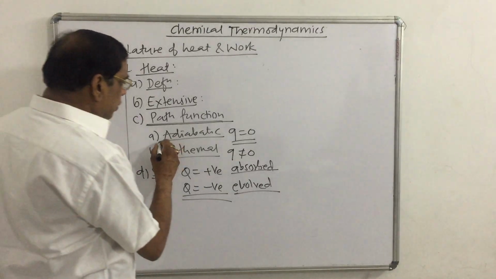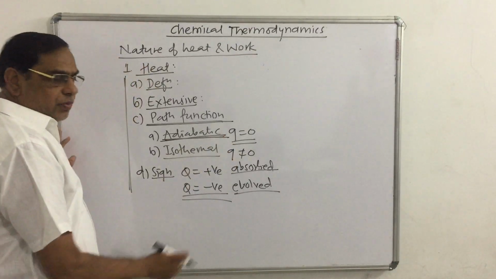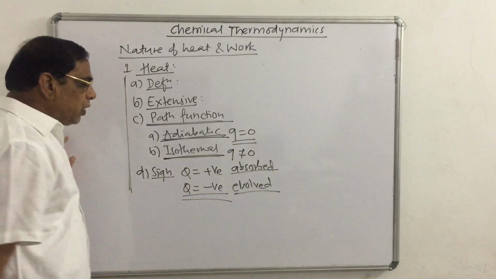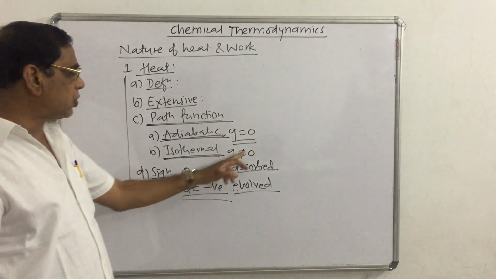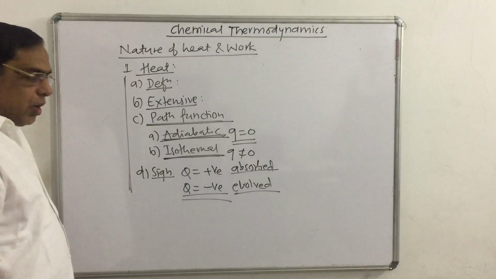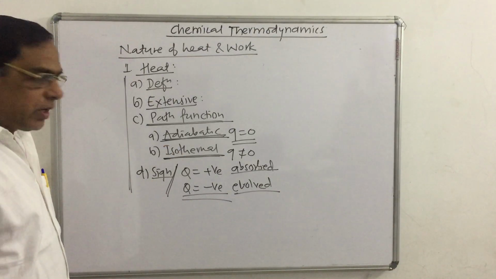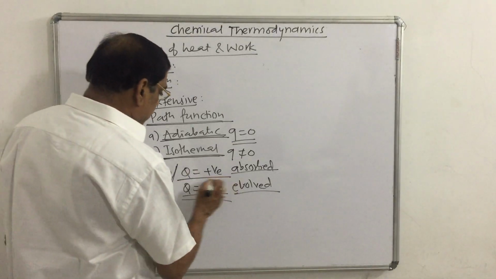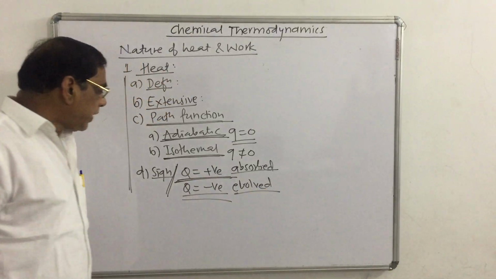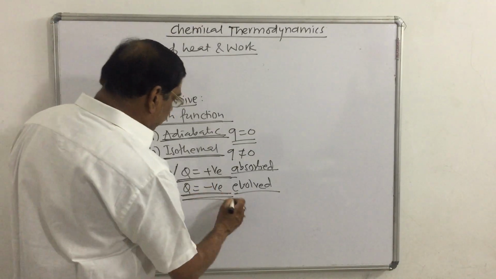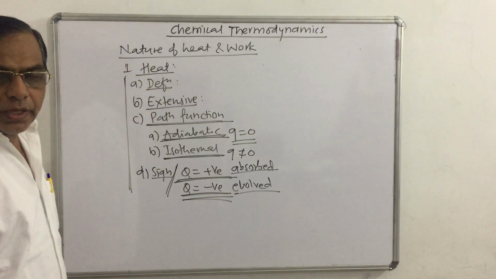If the system is going on adiabatically, then Q equal to 0. If the system is going on isothermally, then Q is not equal to 0. Or sign of Q, if the heat entered, then it is denoted by positive sign. Heat leaving the system is denoted by negative sign.